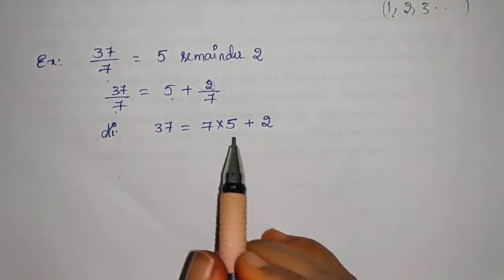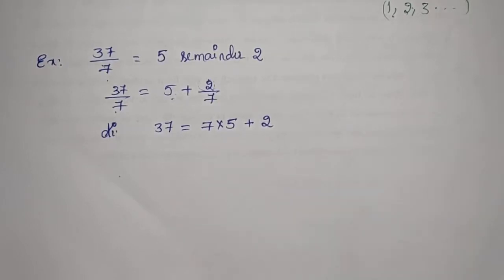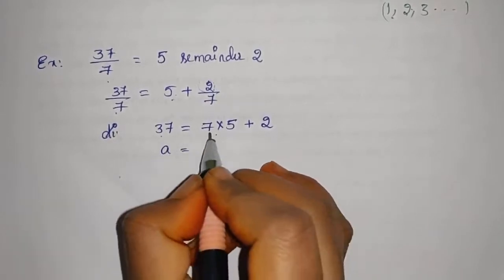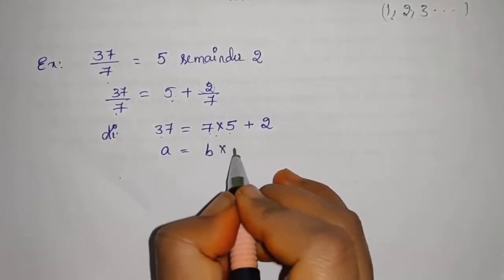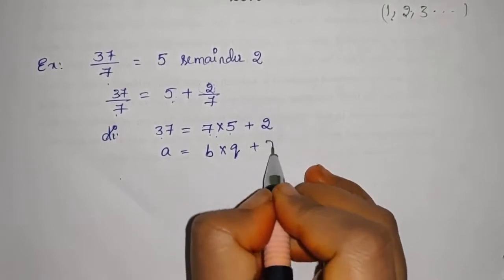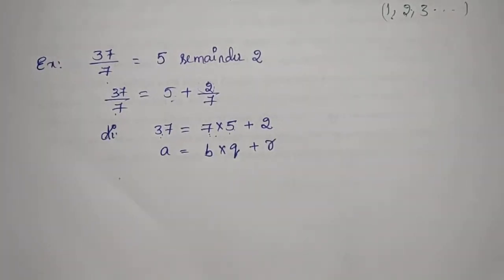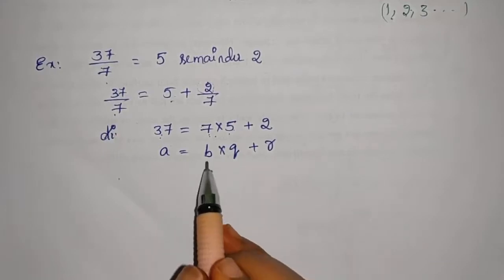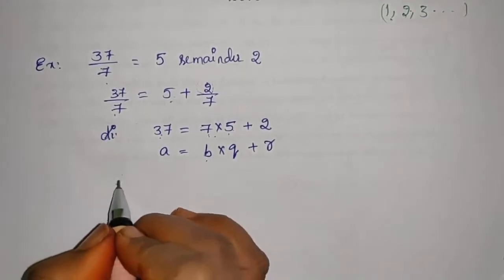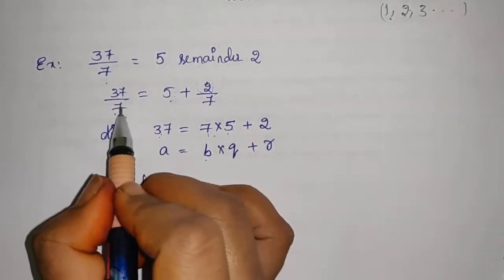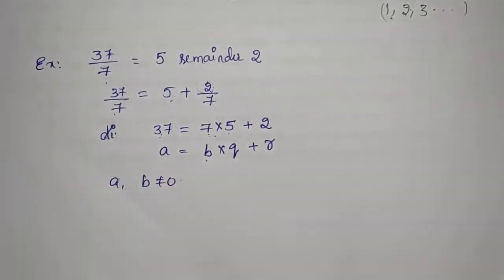For any given positive integers a, b, let us take the dividend as a and the divisor as b. The quotient I am taking as q, and the remainder is r. We can say that for any given positive integers a, b, b should not be equal to 0. Why? Because if b equals 0, then the division will be undefined. So we should not take b as 0.